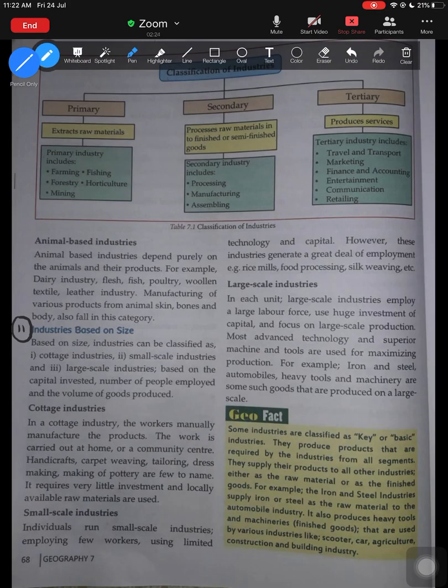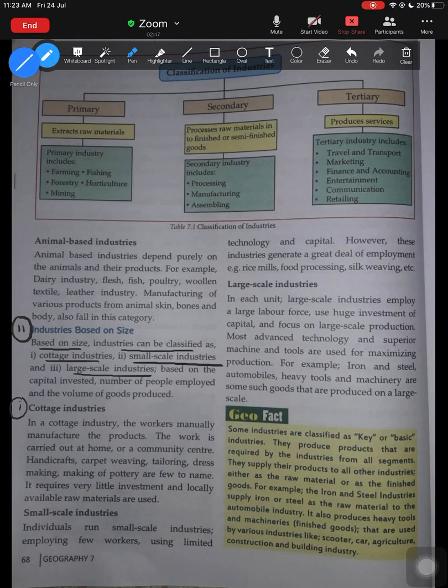So, let's underline. Based on size, industries can be classified as cottage, small scale industries, and large scale industries. So let's begin with the first category of industries under size, cottage industries. So let's try to understand what are cottage industries.